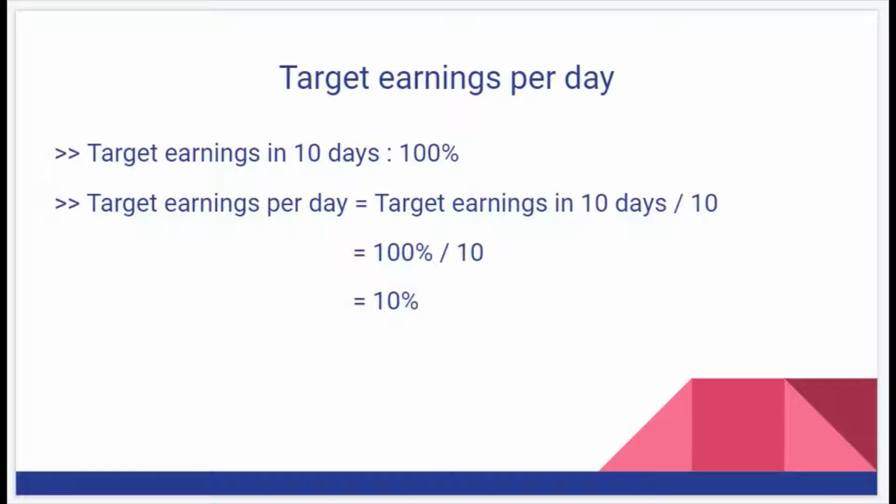Target earnings per day is equal to target earnings in 10 days, which is the double. If you have to calculate for one day, you have to divide it by 10. So finally it will become target earnings in 10 days divided by 10. The target earnings which we are targeting in 10 days is 100% divided by 10. So 100% by 10 is equal to 10%.